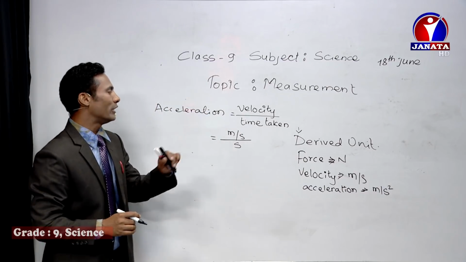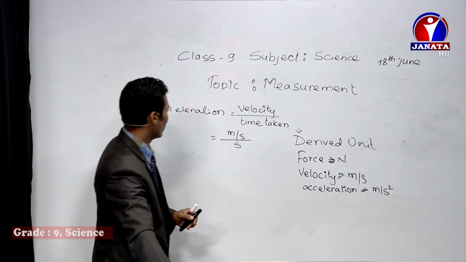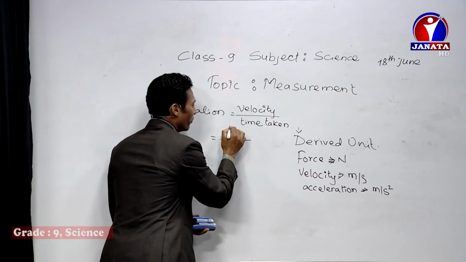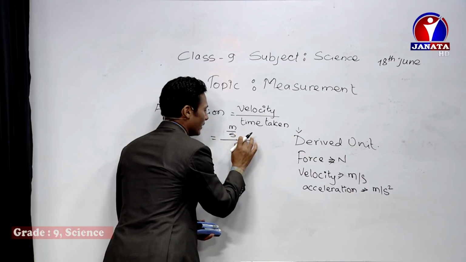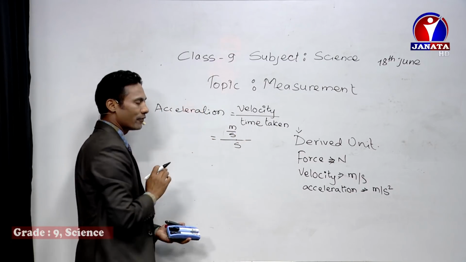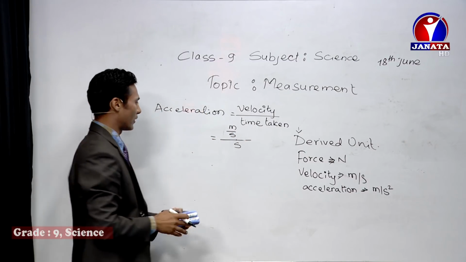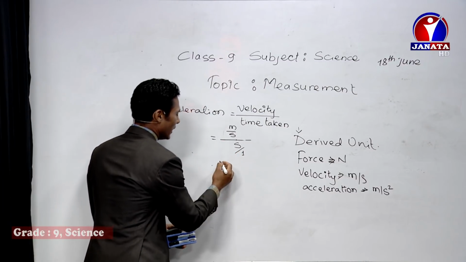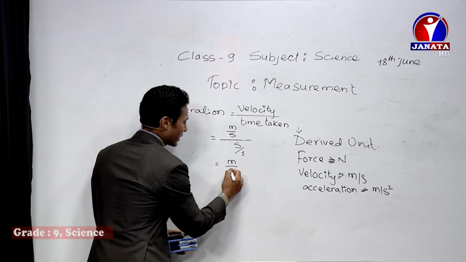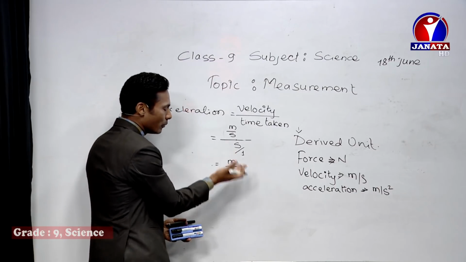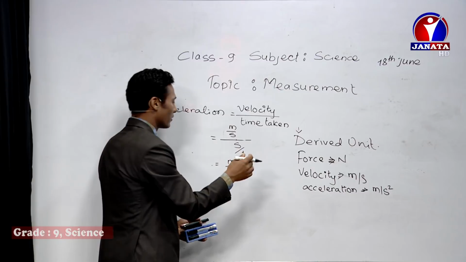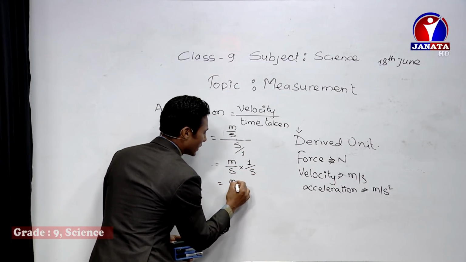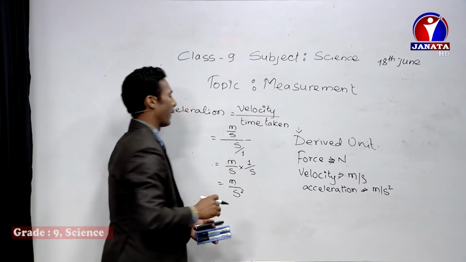So you can see 3 layers here. Let me write this in the proper way. That is meter per second, and the second is the main divider, so it forms 3 layers. Let's change that into 2 layers. We write divide 1: meter per second into the denominator reversed, that is 1 by s, which gives meter per second square.